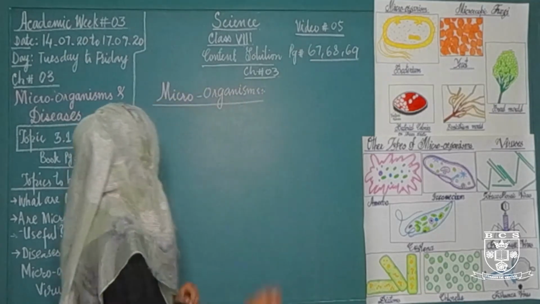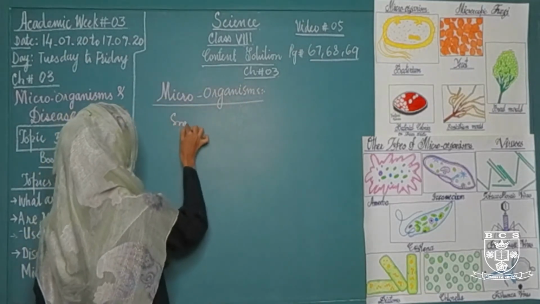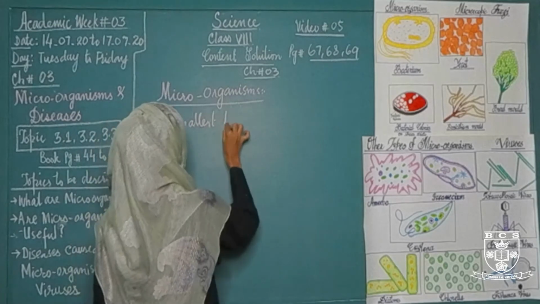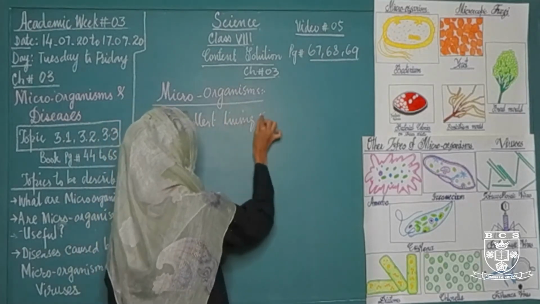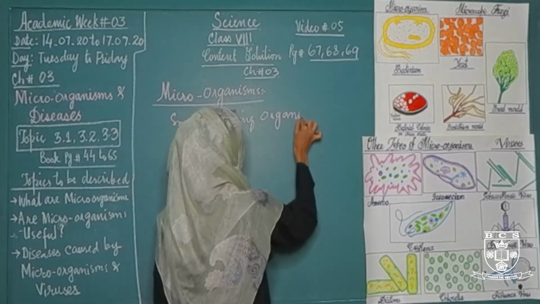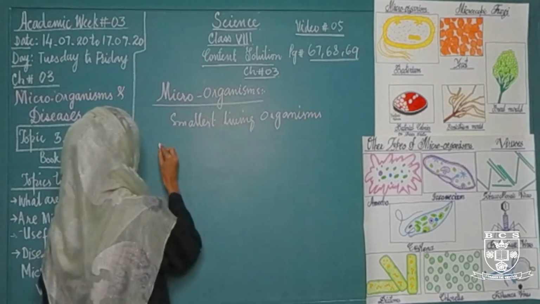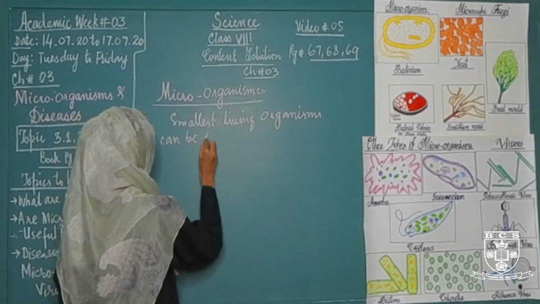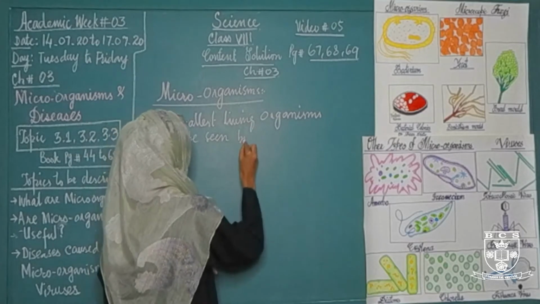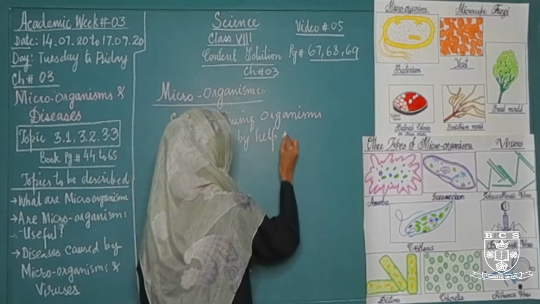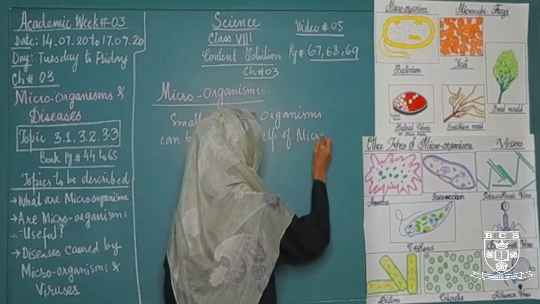So what are microorganisms? Smallest living organisms that can be seen by help of microscope.